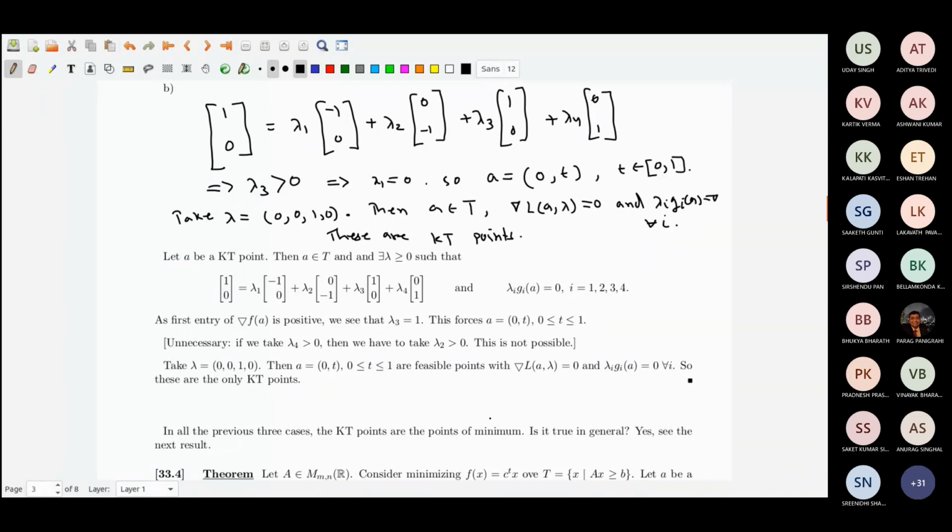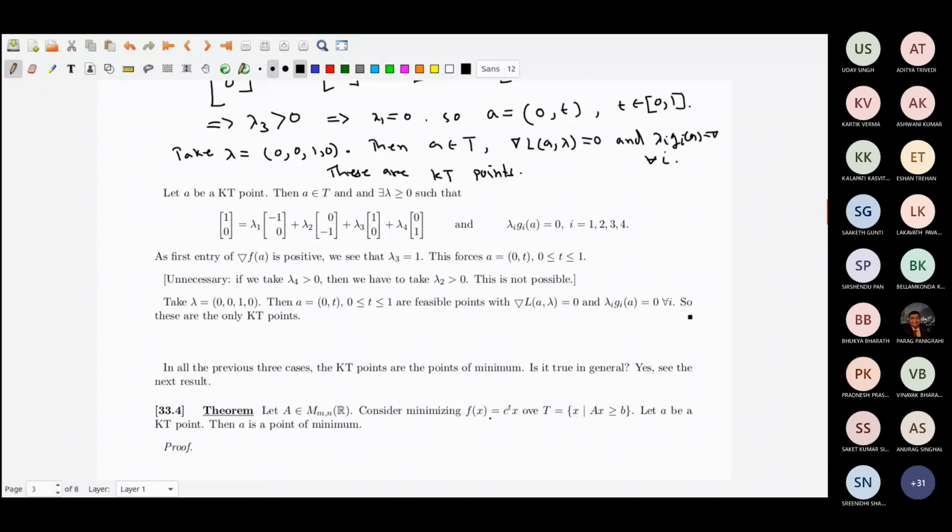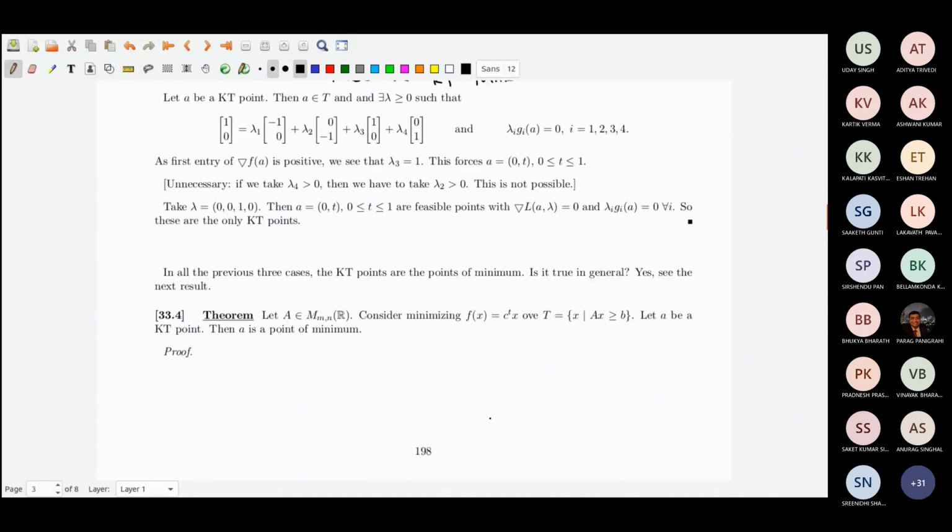The question is, is this true in general? The answer is yes, it is true in general. If you take an m by n real matrix A and consider minimizing f(x) equal to c transpose x over the set T, which is equal to x such that Ax greater than or equal to b, and suppose that a is a KT point, then a is a point of minimum.